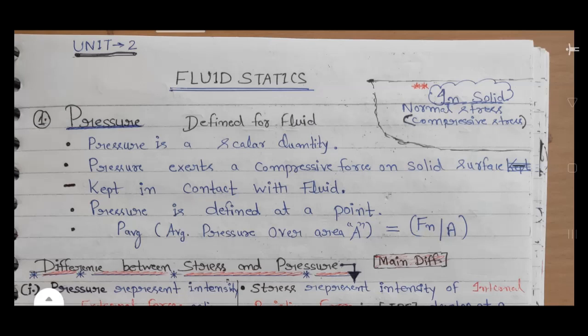First point related to pressure: pressure is a scalar quantity. Second, pressure exerts a compressive force on a solid surface kept in contact with fluid. Third, pressure is defined at a point. Fourth, average pressure over area A is equal to normal force upon area.